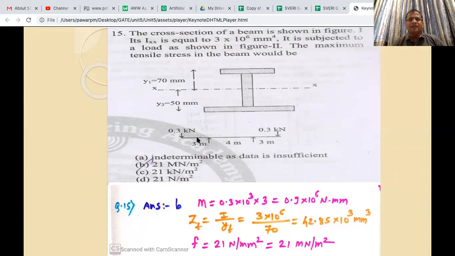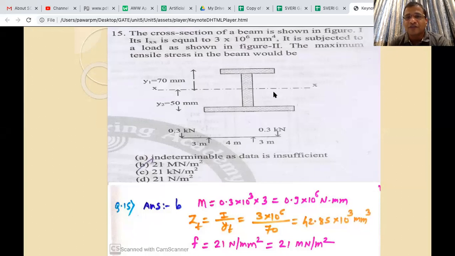Okay, then this is an unsymmetric beam. So as in the competitive exams, calculation of I will be very lengthy. That's why sometimes they give a ready I value. So you should not be worried that such a big I is given and calculating it will take a lot of time. So you can notice here the cross section of the beam is shown in the figure with I-axis equal to 3 into 10 raised to 6. So that is the difference between the competitive exam and the university exam. So here I calculation is not expected, it is readily given.